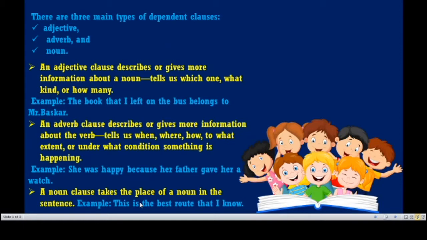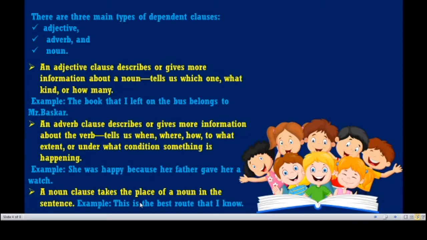An adverb class. What is an adverb class? It describes or gives additional information about the verb. So, if a class gives additional meaning about a noun, that is an adjective class. If a class gives additional meaning about a verb, that is an adverb class. For example, she was happy because her father gave her a watch. Here, the class because her father gave her a watch gives additional information about the verb, so it is called an adverb class.